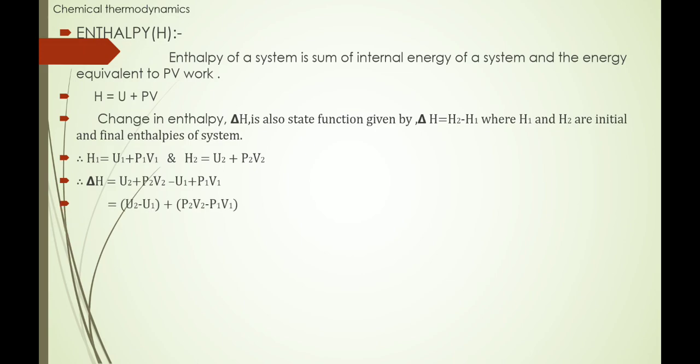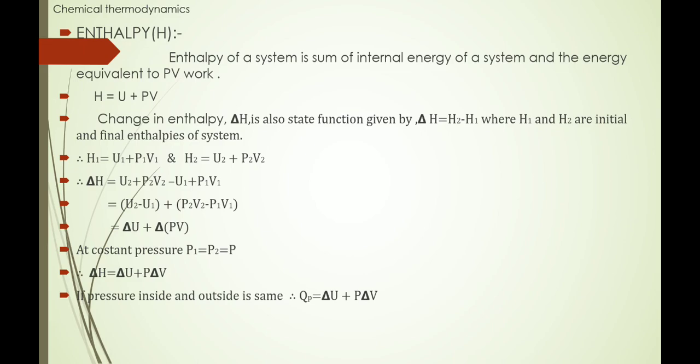Then we can write it within bracket, we take this (U2 minus U1) plus within bracket (P2 V2 minus P1 V1). So this U2 minus U1 is the delta U, and P2 V2 minus P1 V1 is what? Delta P into V. But at constant pressure, where P1 is equal to P2 is equal to P, then we write this equation in this way: delta H is equal to delta U plus P into delta V.